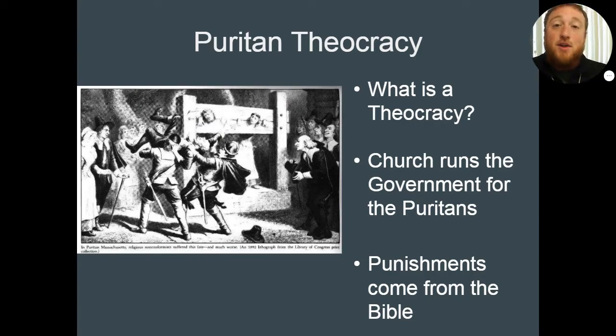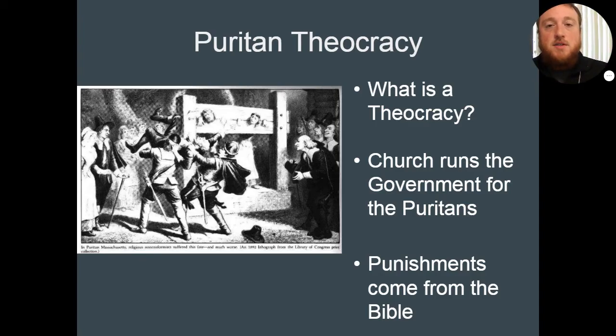You also have this thing called a Puritan theocracy. If you remember back in 6th grade, which if you have me, we talked a lot about theocracy. Theocracy is a government based on religion. That can be a bunch of different things. We've talked about the Middle East, where they use Sharia law. The people that practice Islam, they use that. Same thing here with the Puritans. The church was the one that governed the people there. Remember, England is so far away that they really don't even care about what's going on there at the moment. We'll talk a little bit about that later on. So they're not really trying to govern that as much as they can.